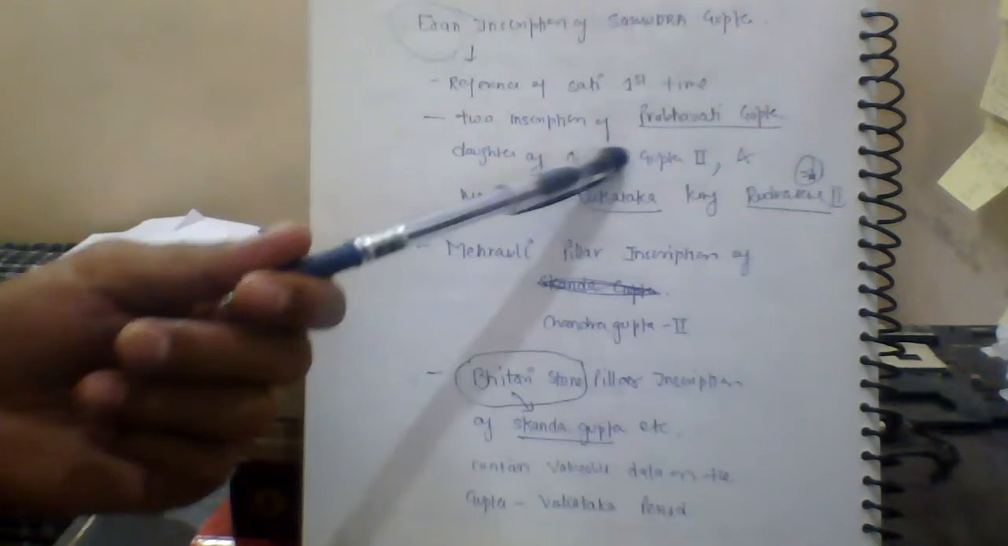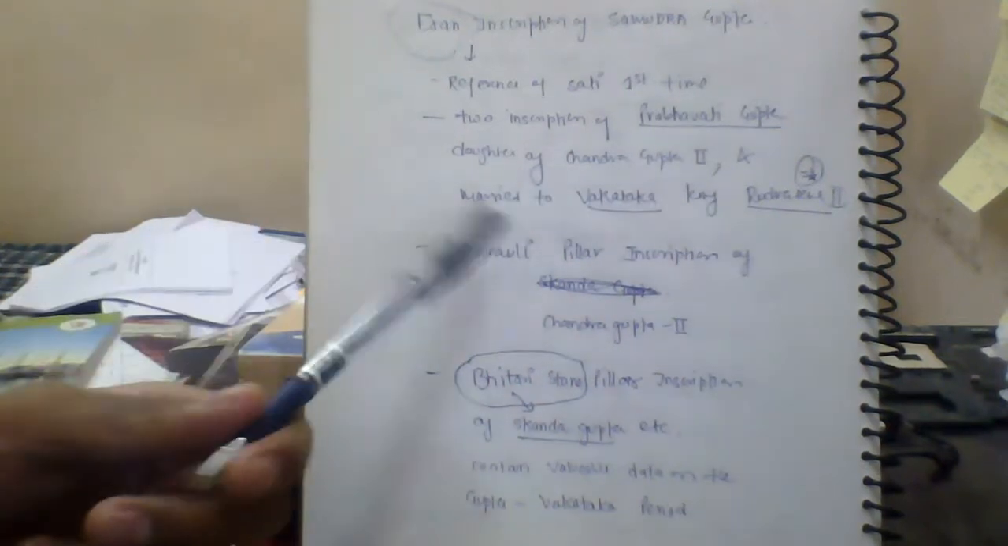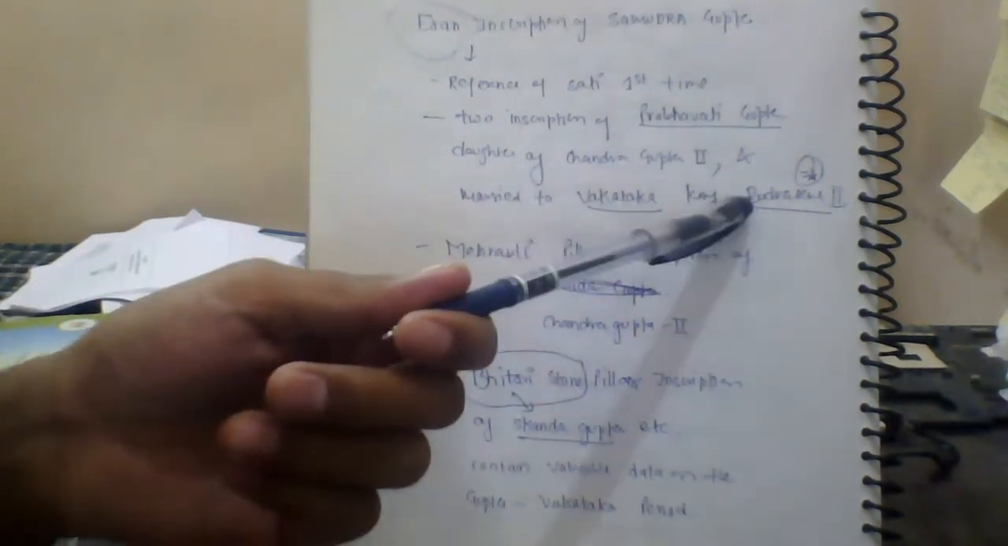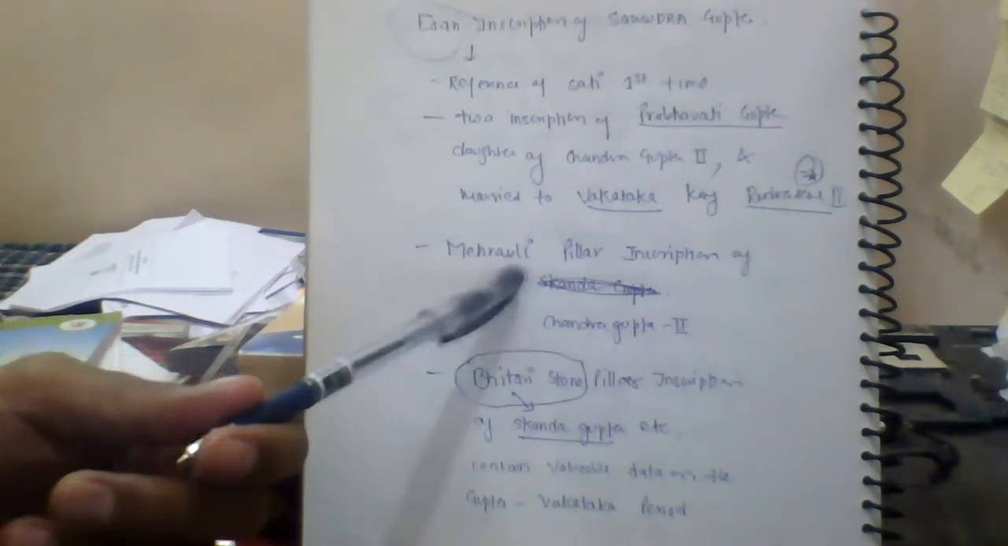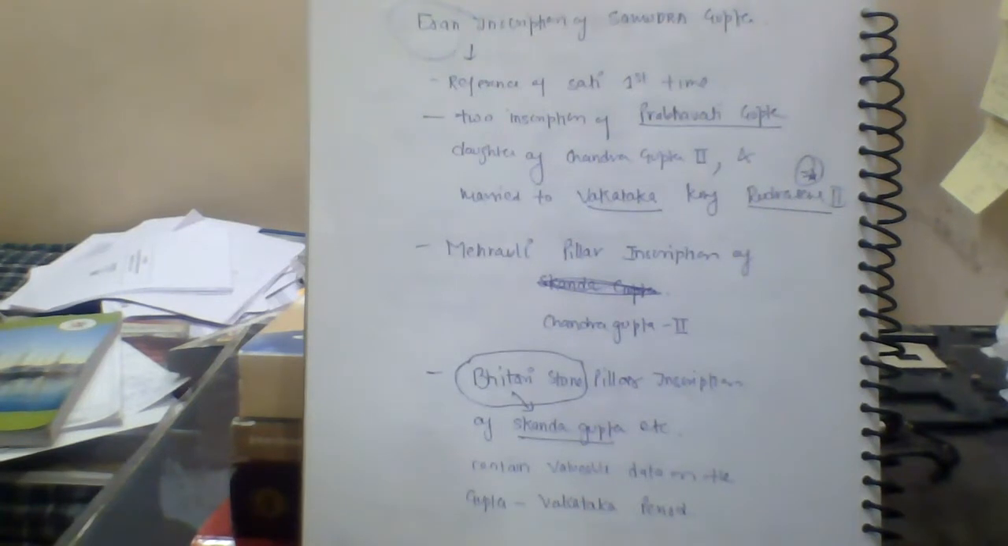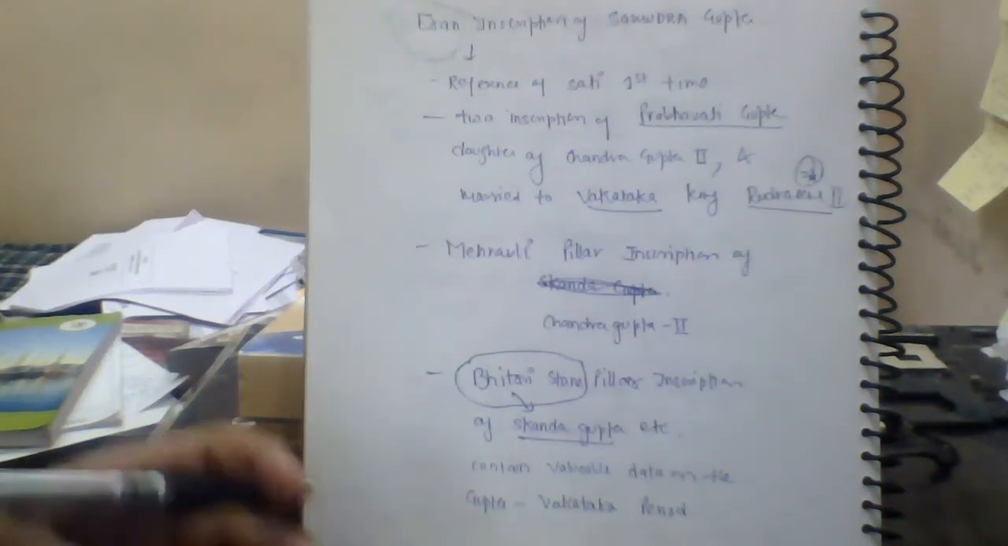The two inscriptions are of Prabhavati Gupta. She was the daughter of Chandragupta II, married to the Vakataka king Rudrasena. Then there is the Mehrauli pillar inscription of Chandragupta II. Then there is the Bhitari stone pillar inscription of Skandagupta. These are the kinds of inscriptions which tell us about how people were living at the time of the Guptas, almost everything.